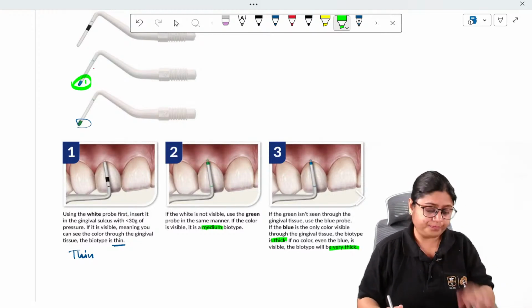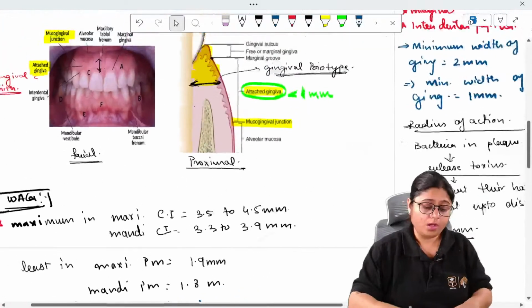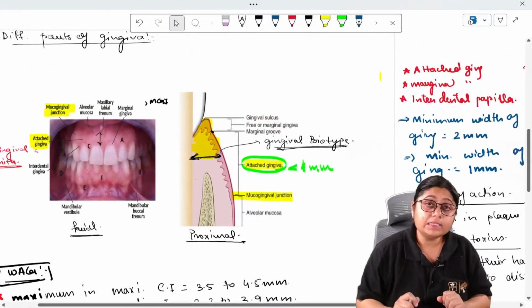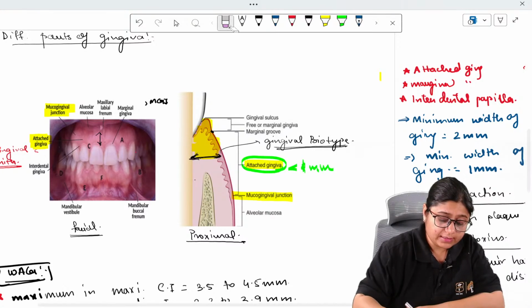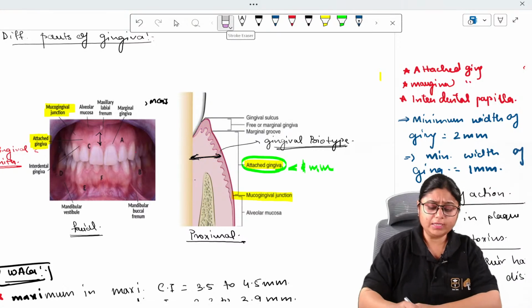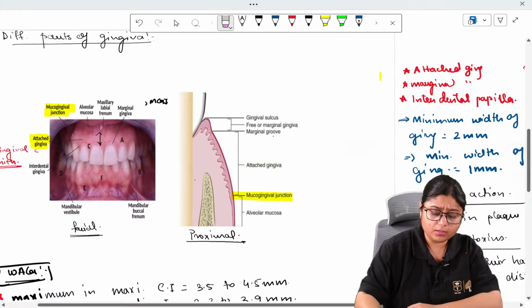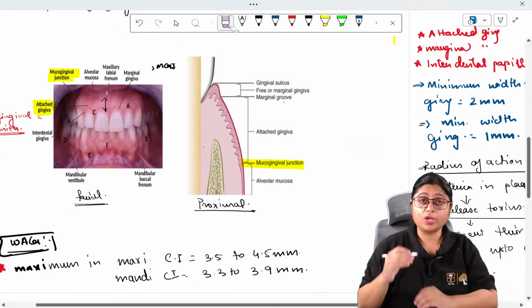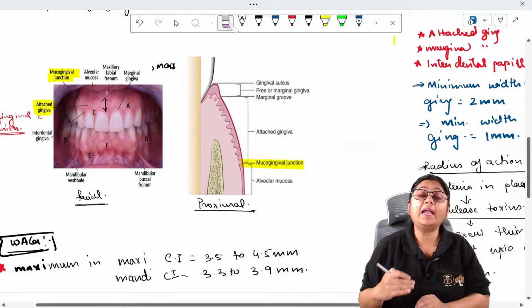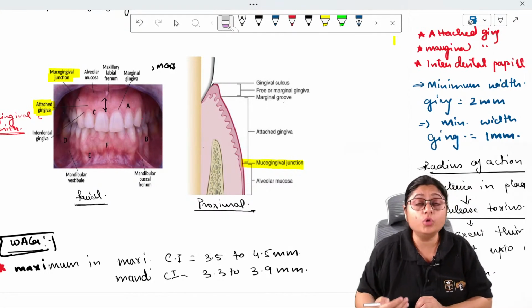Now, this is about the attached gingiva. After the attached gingiva, let us come to the next important part, which is the mucogingival junction. This mucogingival junction is the junction between the attached gingiva and the alveolar mucosa.